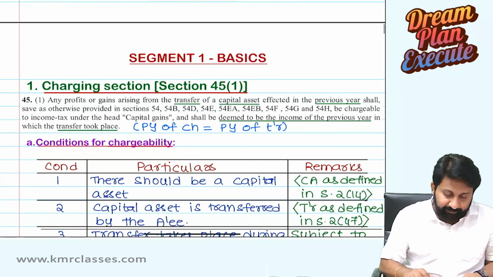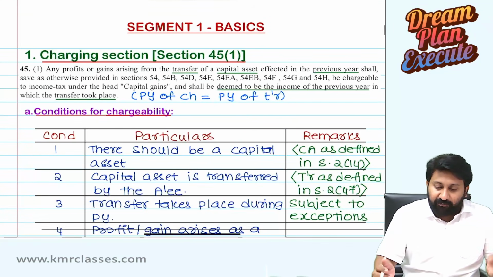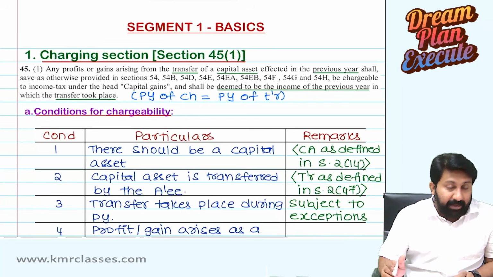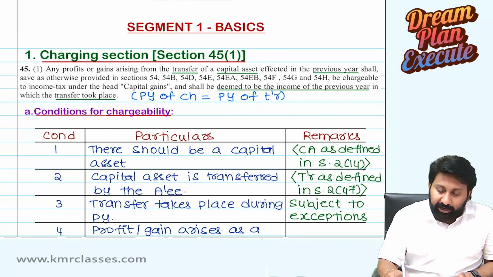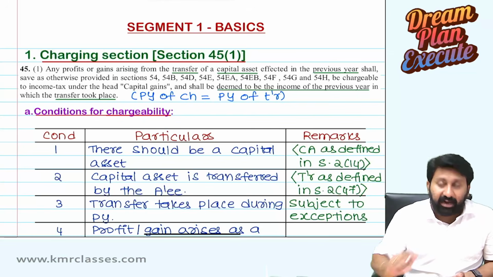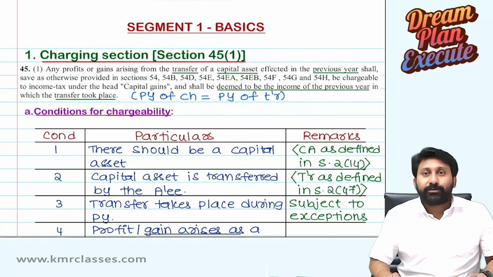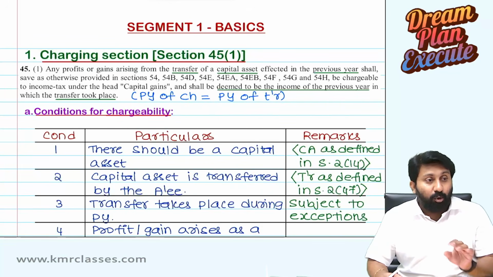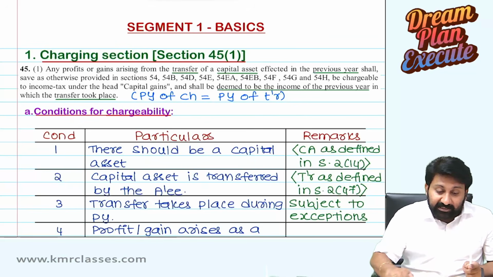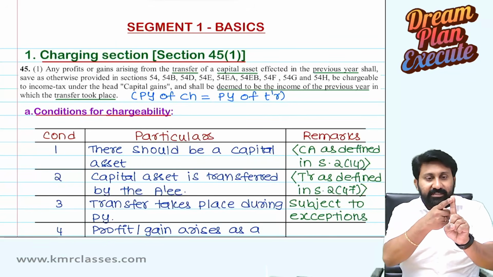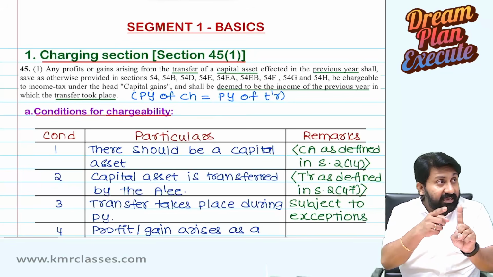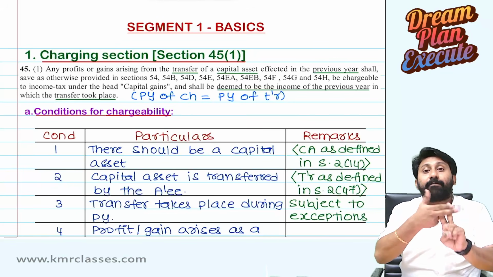So any profits or gains arising from the transfer of a capital asset effected in the previous year shall, save as otherwise provided in 54 to so and so section, be chargeable to income tax under the head capital gains and shall be deemed to be the income of the previous year in which the transfer took place. Okay. So we have now done only overall analysis of chargeability. So to sum up, what we learned, profits or gains are arising from what? Transfer of a capital asset.